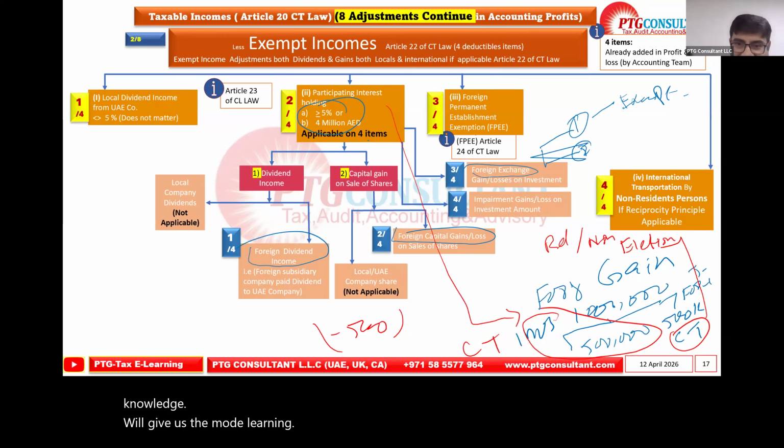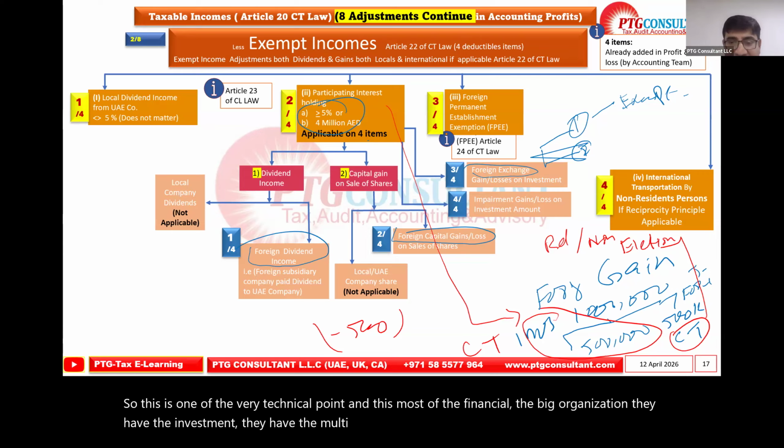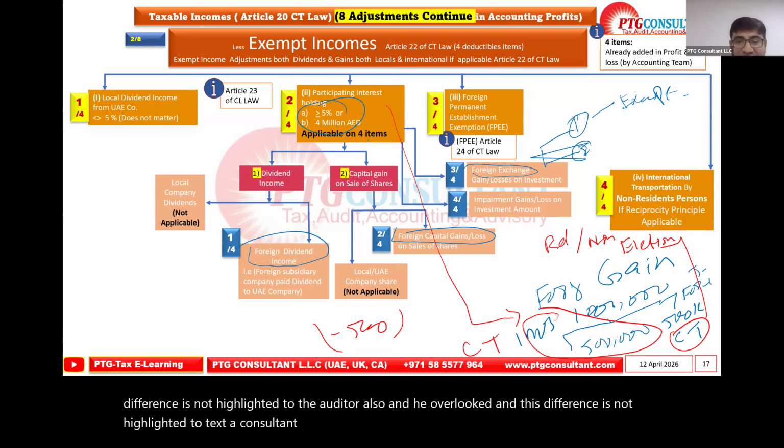So this is one of the very technical points, and most of the financial institutions and big organizations have investments and multi-currency. So this difference is not highlighted to the auditor also, and he overlooks it. And this difference is not highlighted to the tax consultant, he overlooks it, and the return is filed.